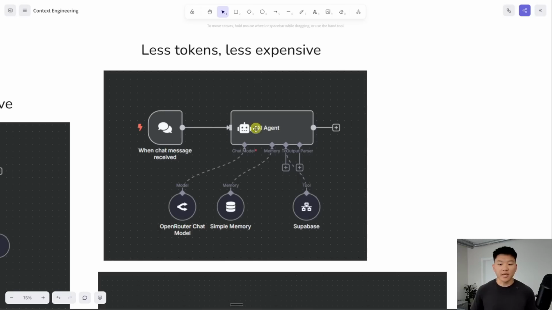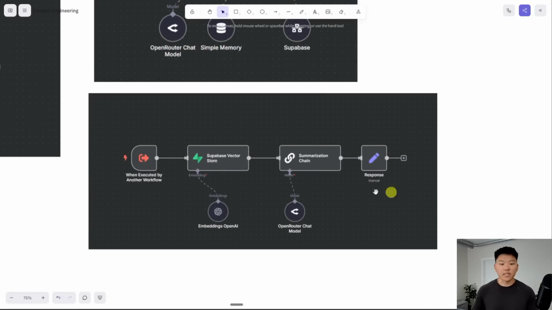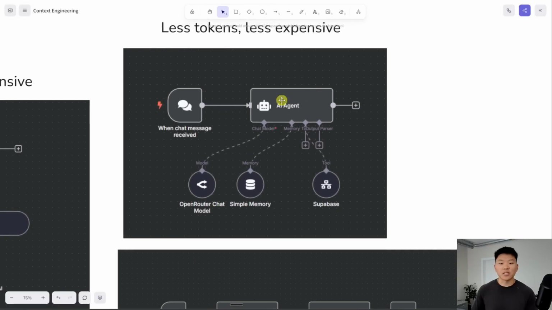So same theory, the agent will hit its Supabase tool to get information, but rather than just querying the tool and getting the raw output, it will be querying a sub workflow that we built, which then queries the tool, feeds it into a summarization chain, makes it more concise, and then feeds that summary back to the main agent. And it's basically keeping all the same important information and doing its job for cheaper.